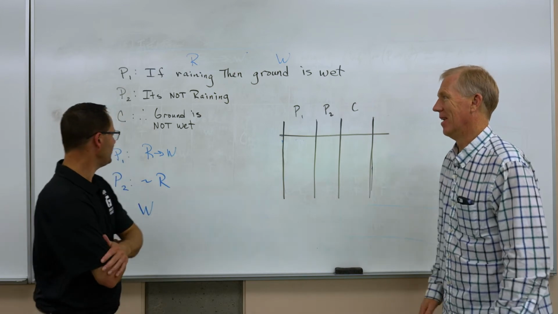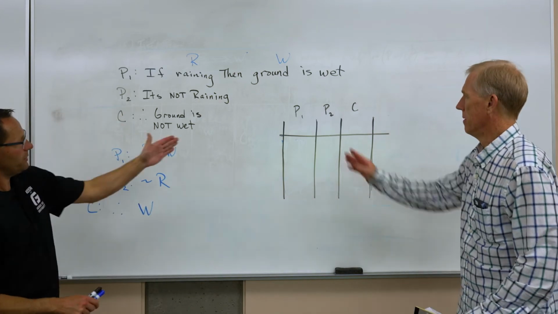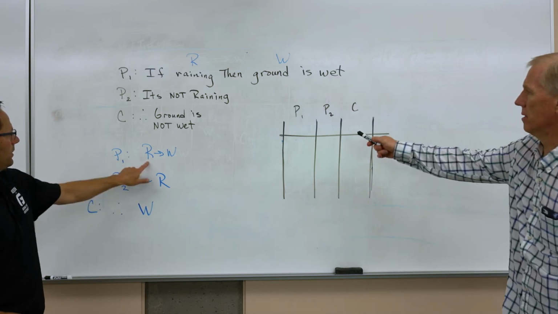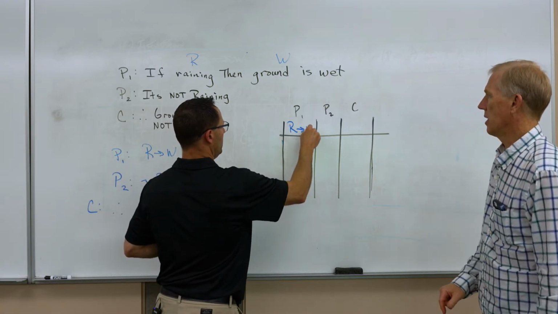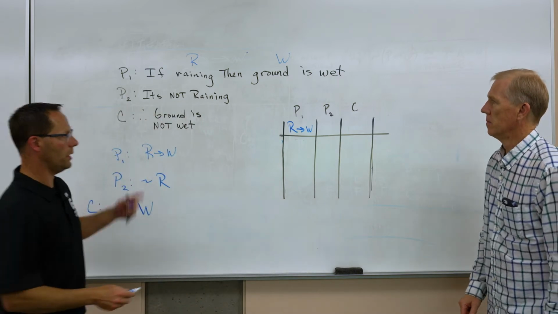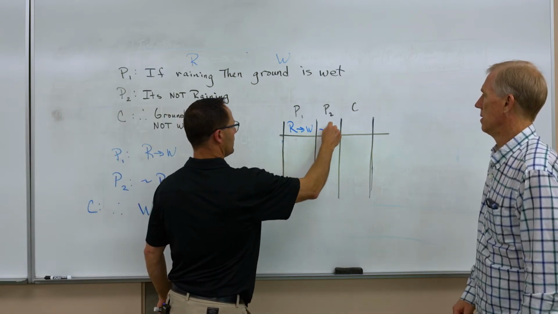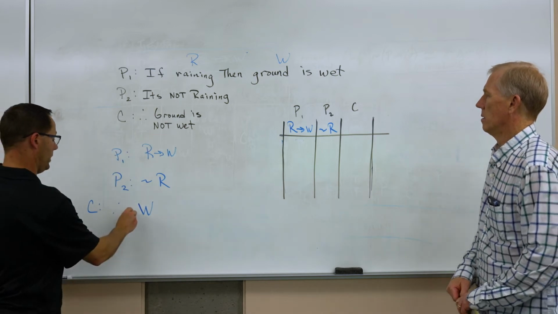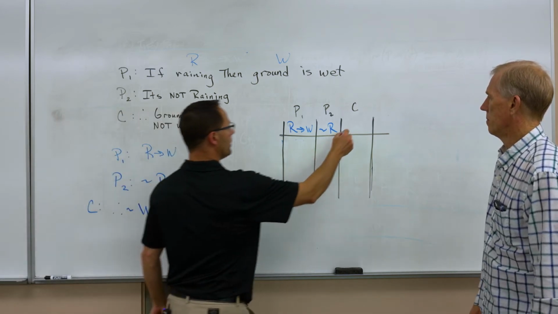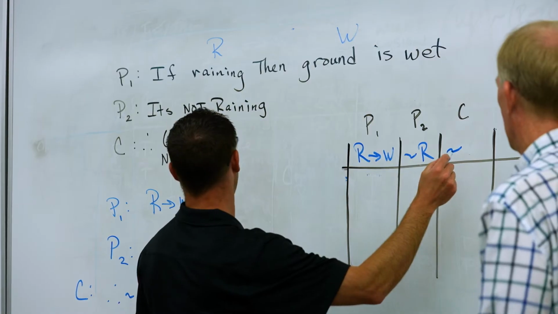Okay, well, let's test it. All right. So let's put our premises. Here we go. You got it. Premise 1. R goes to W. If it is raining, then it is wet. That's a given. Premise 2. It's not raining. Not raining. So, it says not wet. I should have put a not right there. Yeah, therefore, the ground is not wet.